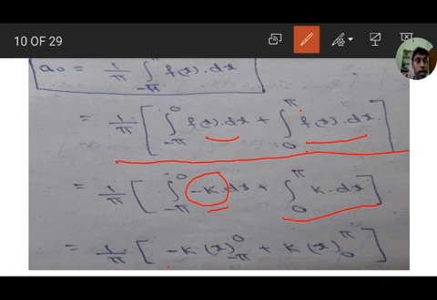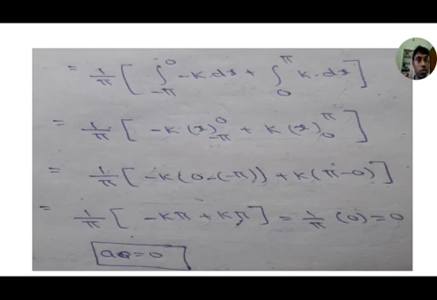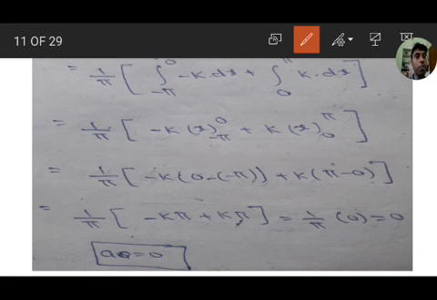So minus k is outside, one integration of dx from minus pi to 0, and k is outside, one integration of dx from 0 to pi. In both the terms, k is a constant outside. Okay, we take k as a constant, as it is already given. Minus k is outside, one integration dx from minus pi to 0, and here k is outside, one integration dx from 0 to pi.